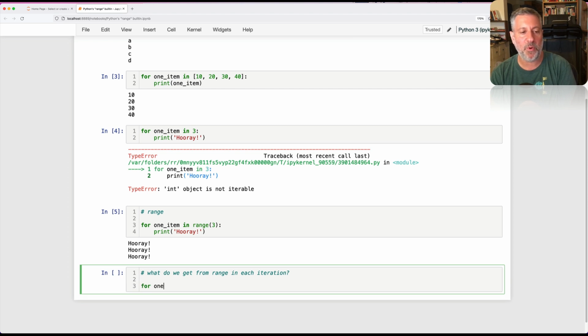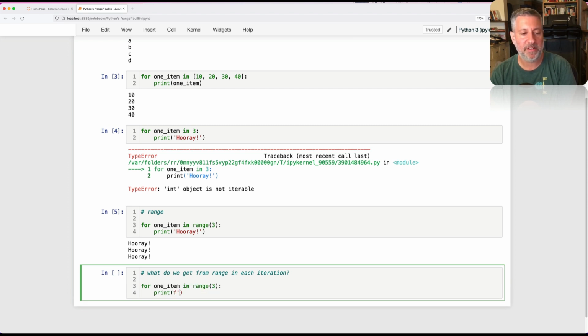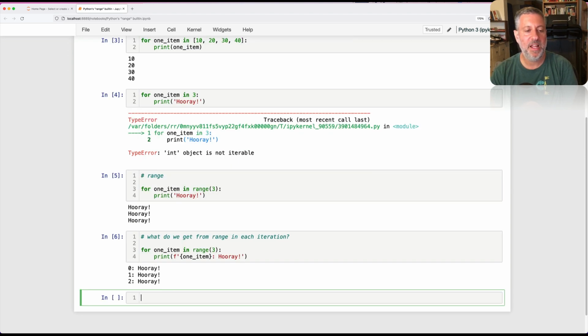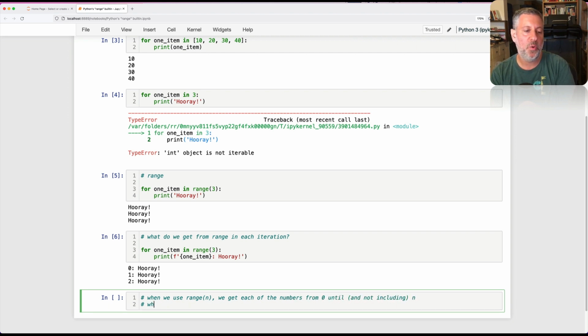Let's check it. I can say for one item in range 3, print, and we'll do an f-string here: one item, colon, hooray. And look at that, we're getting numbers. We get the numbers starting at 0 up to and not including the number we say for range. So when we use range n, we get each of the numbers from 0 until and not including n, which means a total of n numbers. If I say range of 3, I will get 3 numbers, 0, 1, and 2. If I say range of 5, I'll get 5 numbers, 0, 1, 2, 3, 4. So I'll never reach that endpoint that I stated, but I will get that number of iterations.